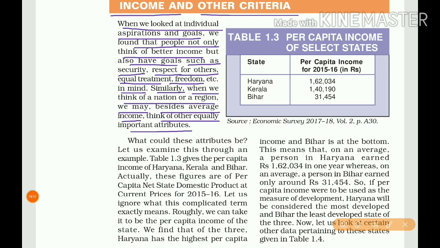What could these attributes be? Let us examine this through an example.